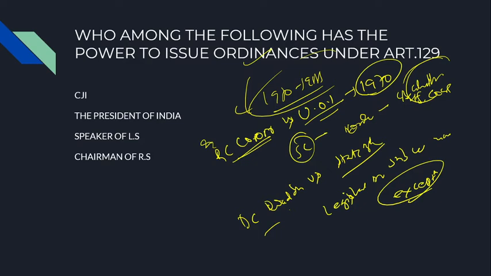This is the famous important remark given by our Honorable Supreme Court. In the third judgment, there is the very important judgment, Krishna Kumar Singh versus State of Bihar.